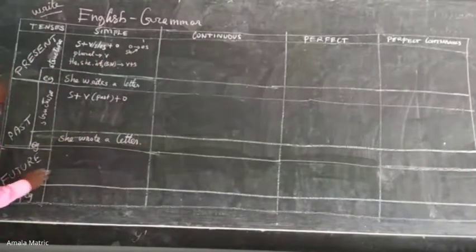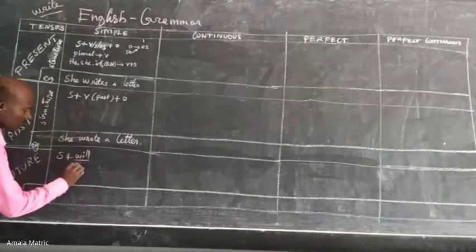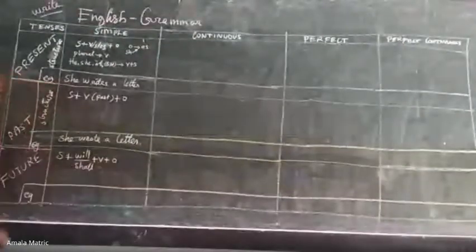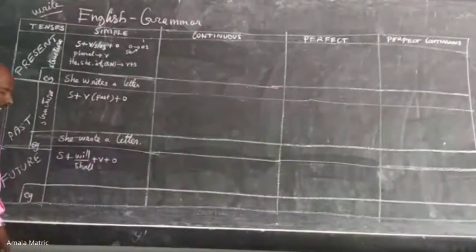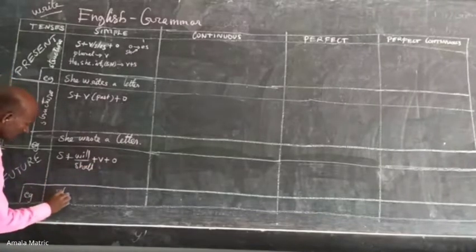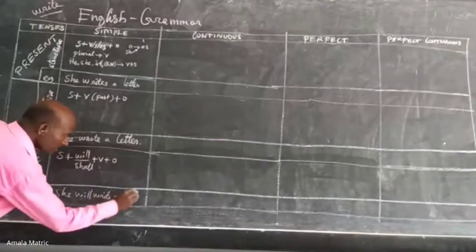And next, let's move on to future tense. Future tense structure: subject, will or shall, plus verb, and the other part of the sentence, object or any other part. So this is the structure for simple future. And next example: she will write a letter.